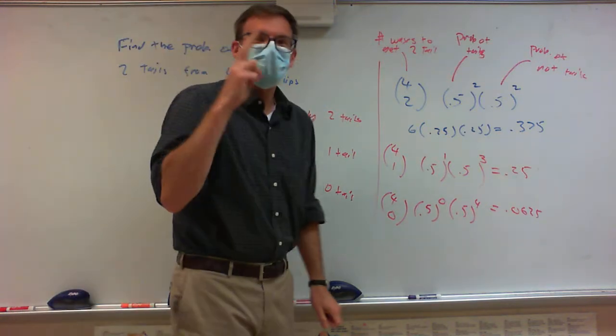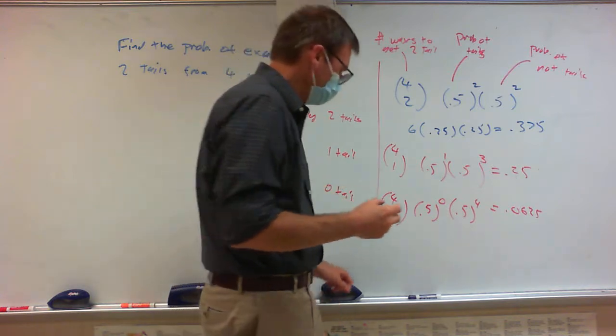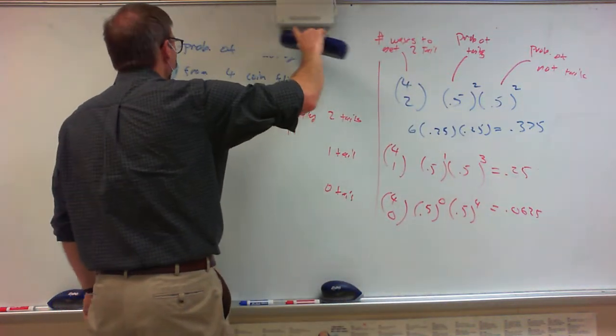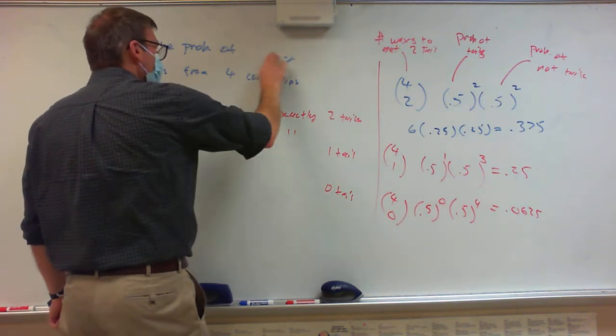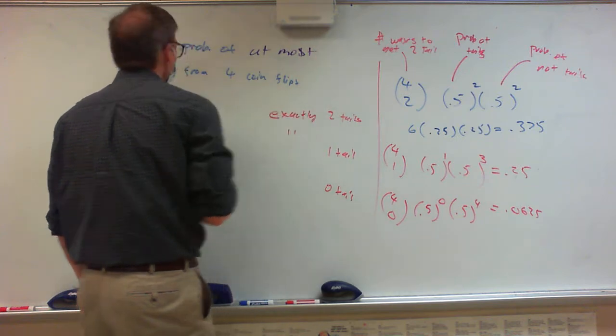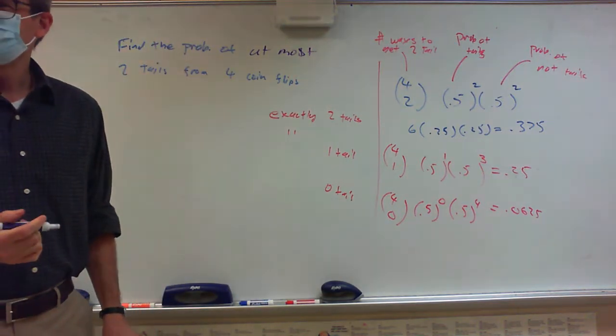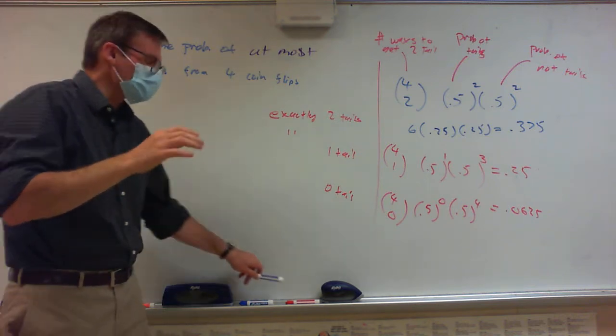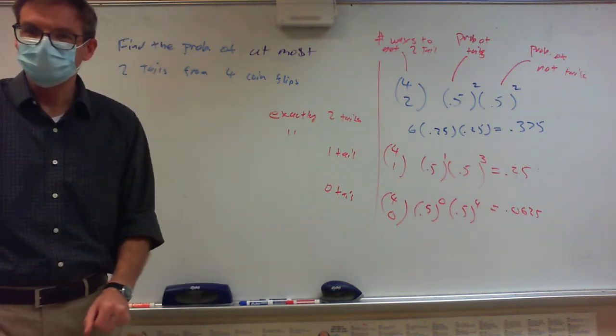So here's version 2 of the question: probability of at most 2 tails. You see the difference? Now let's make sure we understand the difference between exactly and at most.